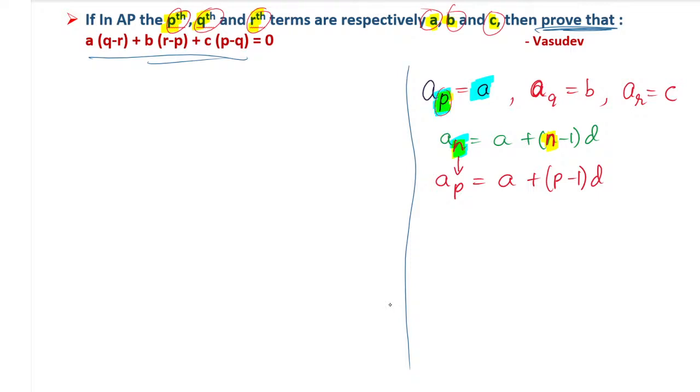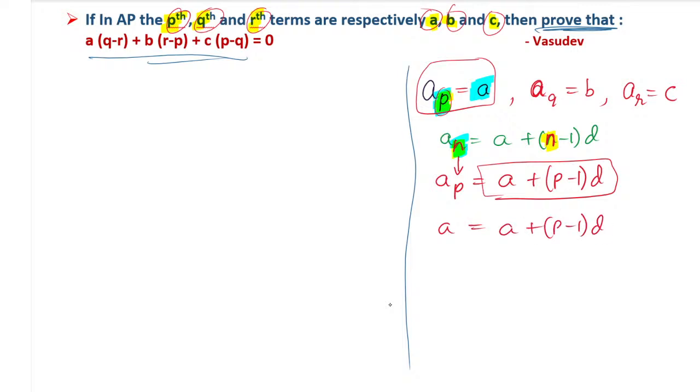The problem here is, the AP term's total answer must be A. Means this whole answer is equal to A. So A is equal to A plus P minus 1 into D. Now what will happen? Here also A we have, here also A we have. So it will get confused. Therefore, I will remove this A from the formula and make a little bit of change.